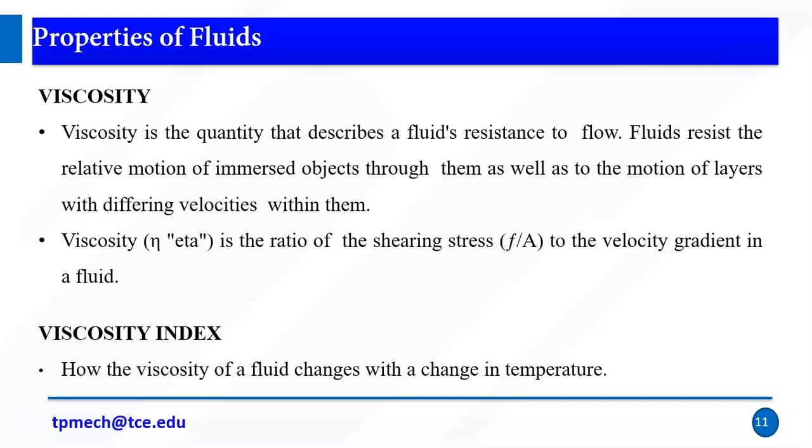And then viscosity again is the quantity that describes the fluid's resistance to flow. Fluid resists the relative motion of immersed objects, as well as the motion of layers with differing velocity within it. It is denoted by eta. It is calculated as the shearing stress per area, where stress is force per area, divided by the velocity gradient, right?